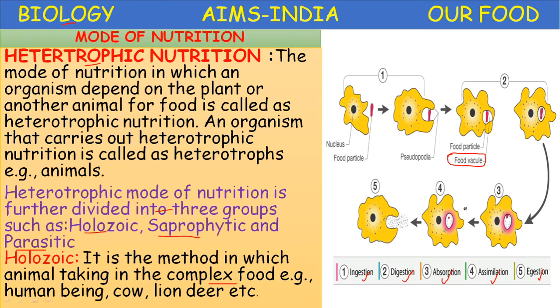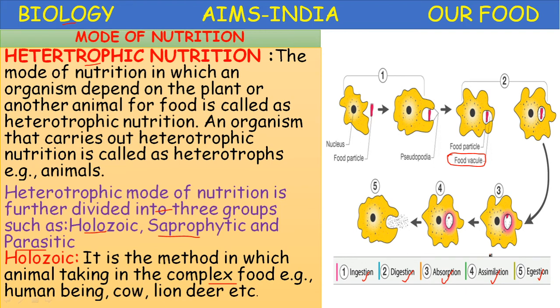In amoeba, intracellular digestion takes place inside the cell, in the food vacuole, whereas in human beings, cow, lion, deer, in these animals the digestion takes place in the lumen of the intestine, the space present in the intestine. So such type of digestion is called extracellular digestion, outside the cell.